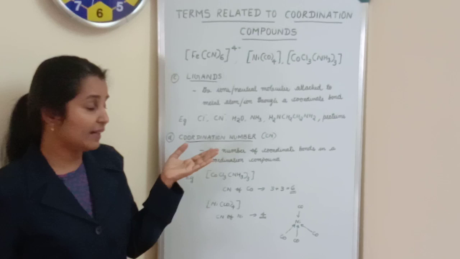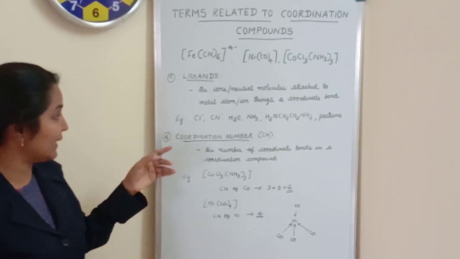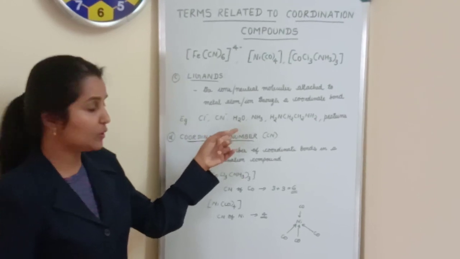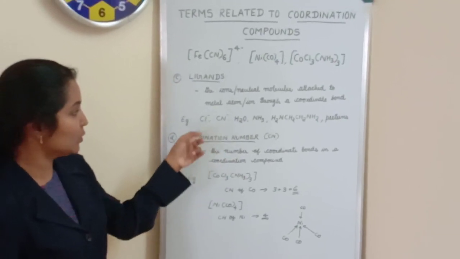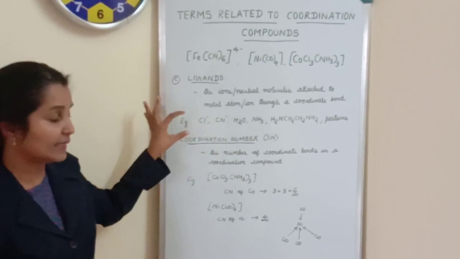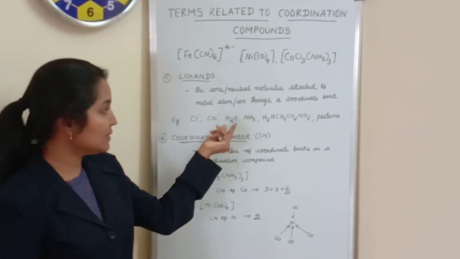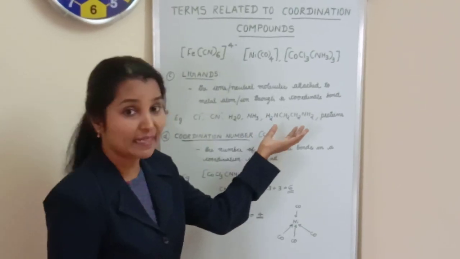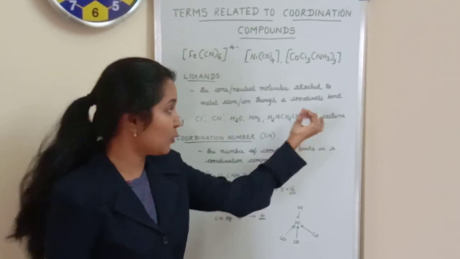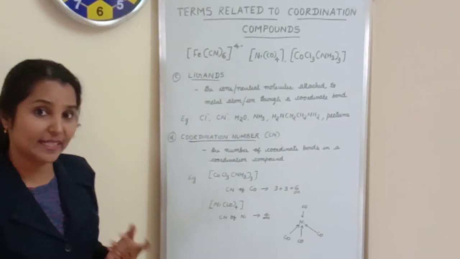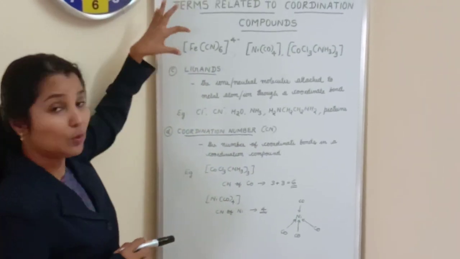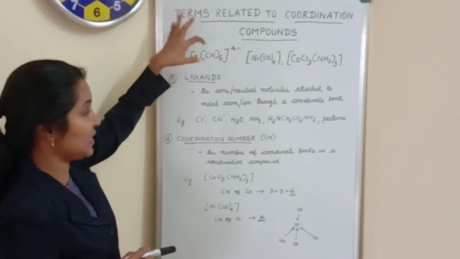So here I have given a few examples of ligands. Chloride ion, cyanide ion, these are ions acting as ligands. And then water is a neutral molecule, ammonia is also a neutral molecule, and then ethylene diamine and proteins. Proteins are natural ligands. So natural ligands are also present.